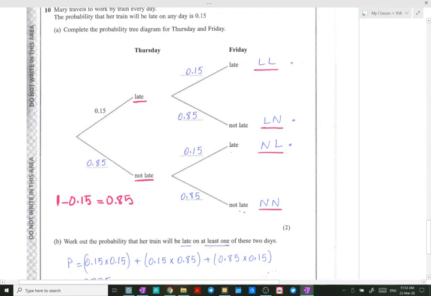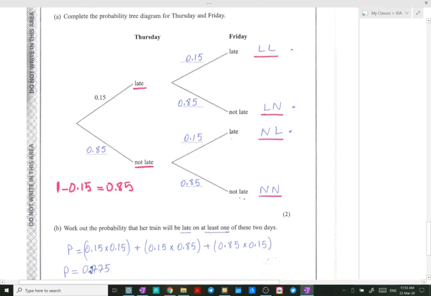So at least one means one or more. So this is why we chose LL, LN, and NL. Now the probability for each one of these: LL, late, not late, and not late, late.